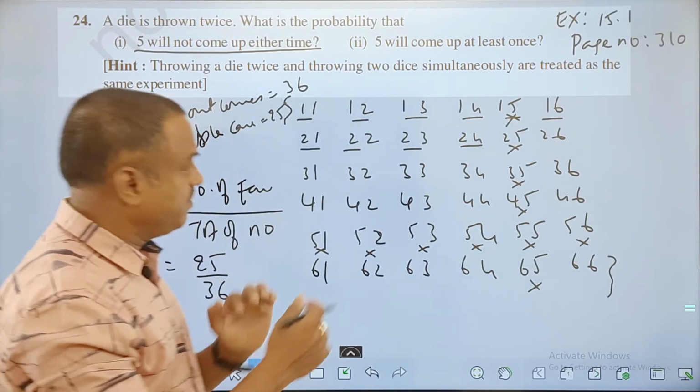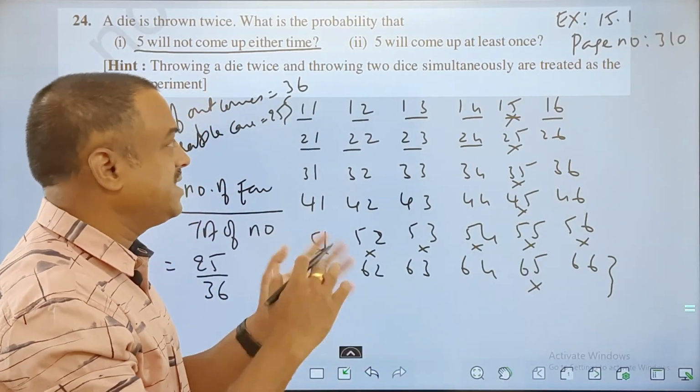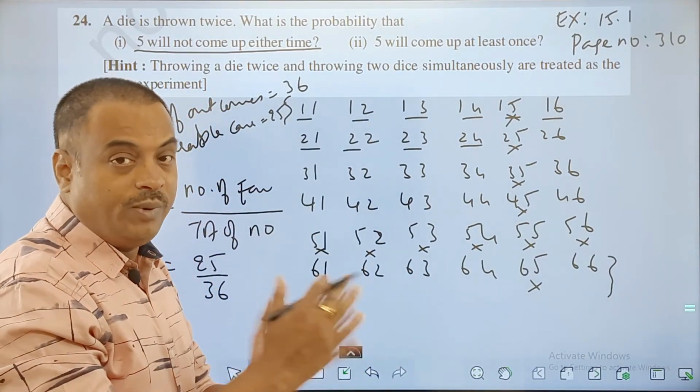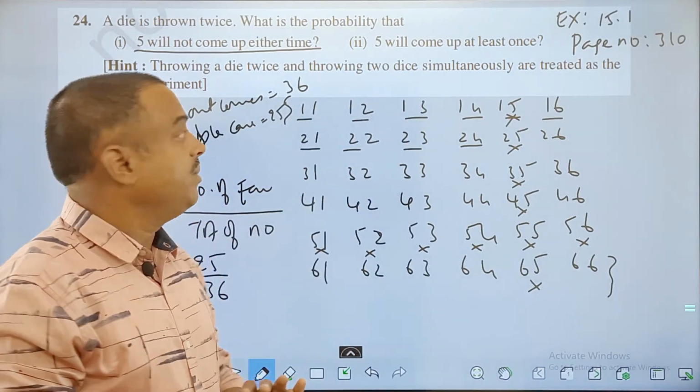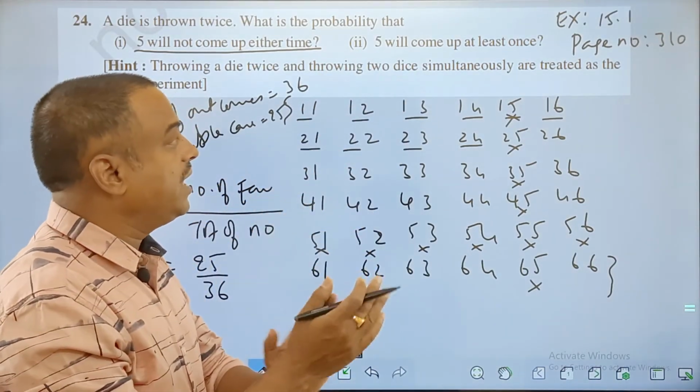Now the second question, a similar one, almost a similar question, just a complement kind of situation. 5 will come up at least once.